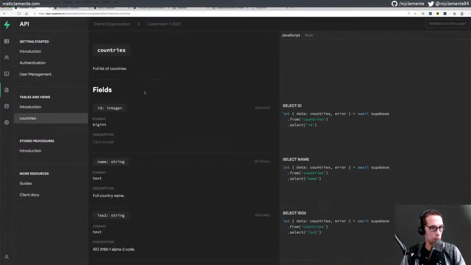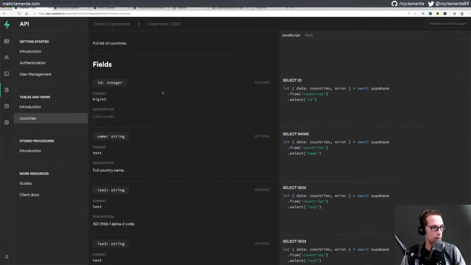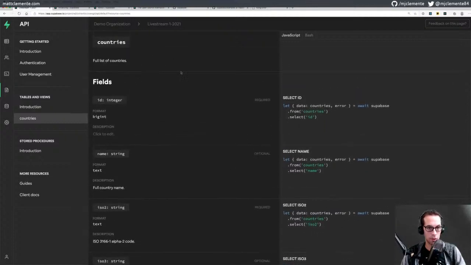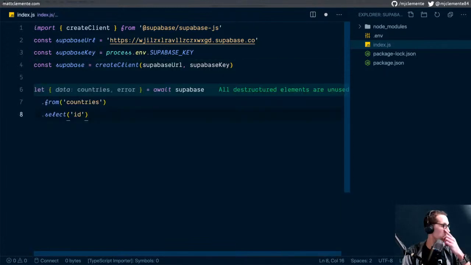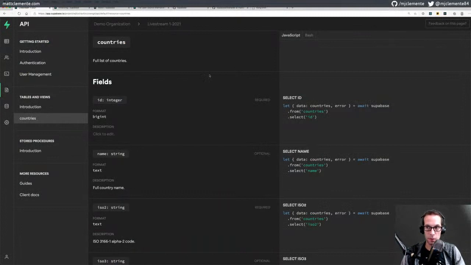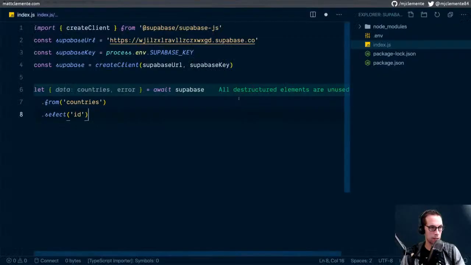So if we want to get all of our countries, select from countries, select ID. Alright, let data countries error await Supabase from countries select ID. All destructured elements are unused, and then I would want to, so I think I'm just grabbing data there.